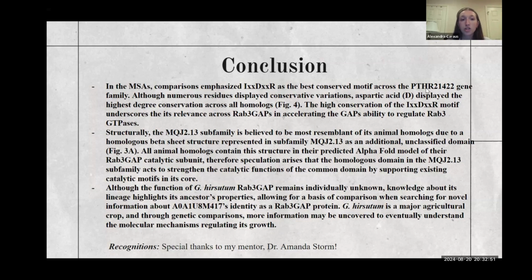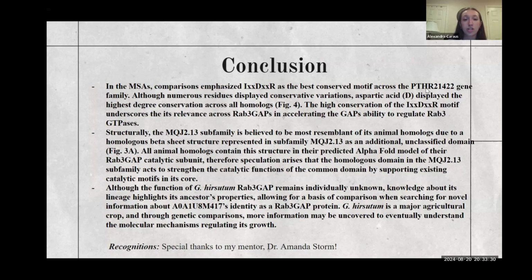Structurally, the MQJ subfamily is believed to be the most resemblant of the animal homologues due to the additional beta sheet structure represented in the family domain as shown before. And this is an unclassified domain, though all the animal homologues contain the structure in their predicted AlphaFold model. So therefore, speculation might arise that the homologous domain in the MQJ subfamily acts to strengthen the catalytic functions of the common domain by supporting the catalytic motifs in its core.